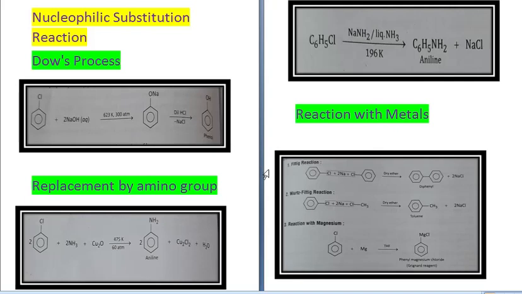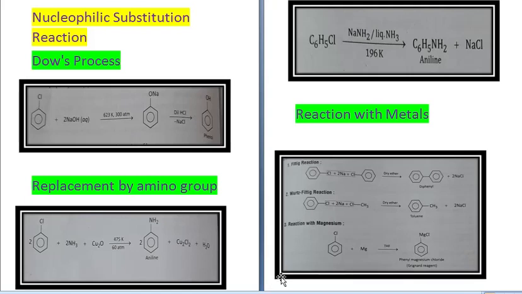Haloarenes also react with metals. 3 types of reactions are here. First is Fittig reaction. In Fittig reaction, 2 molecules of chlorobenzene react with 2 atoms of Na in presence of dry ether to give you diphenyl plus 2 NaCl. The next reaction is Wurtz-Fittig reaction, in which chlorobenzene reacts with 2 atoms of sodium and CH3Cl, methyl chloride, in presence of dry ether, so you get C6H5CH3, this is toluene, plus NaCl.